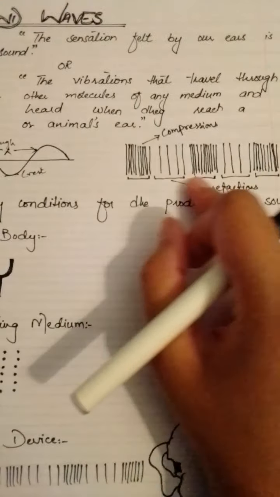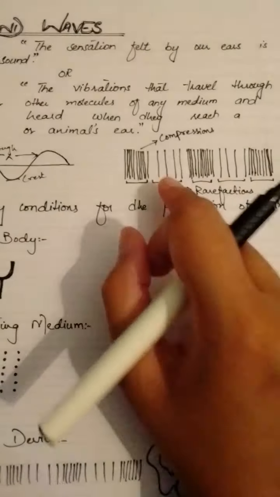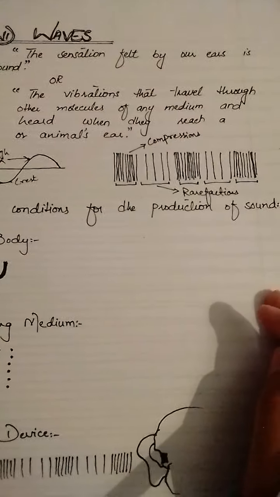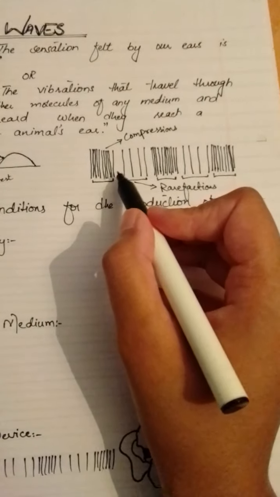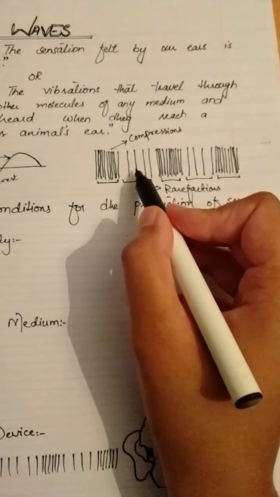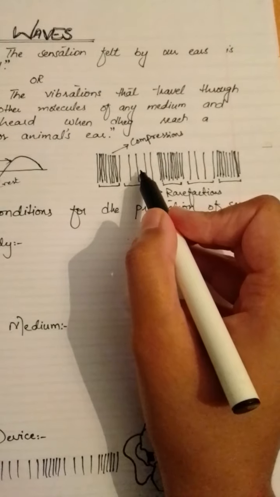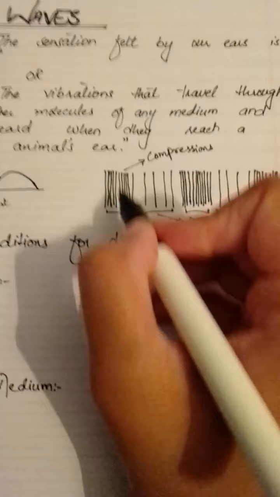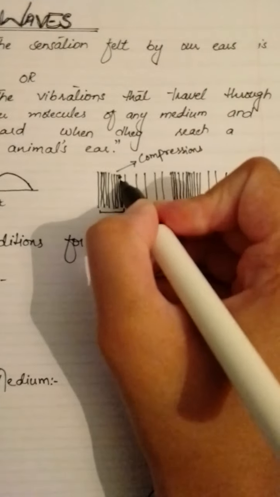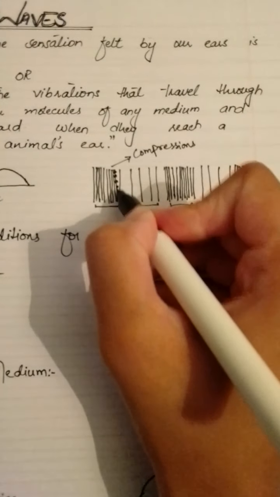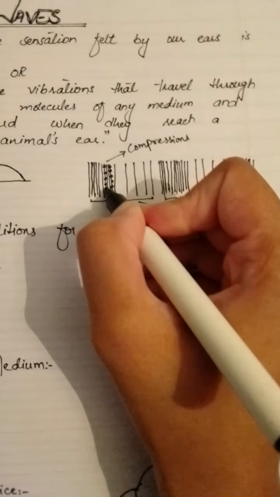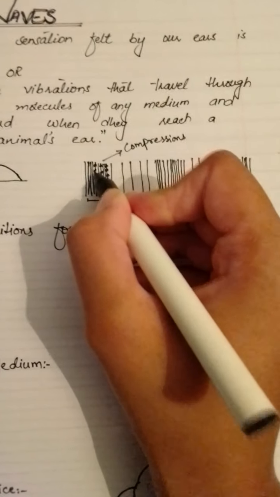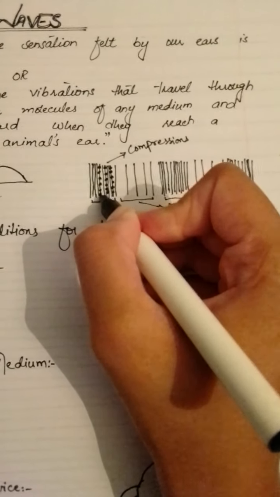Okay, so these sound waves do not just carry the air particles along with them. The air particles just transmit energy to other air particles, which causes the transmission of sound waves. Suppose these lines are nothing but rows of air particles. See here, these are closely bound together because they have more energy.